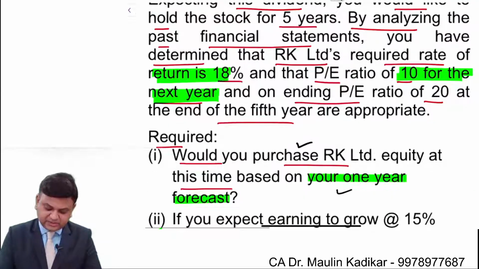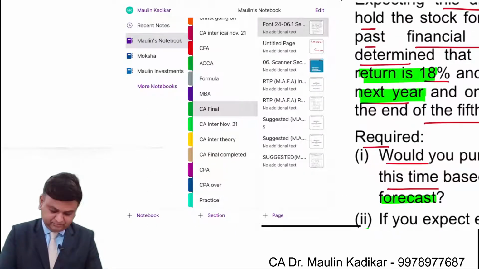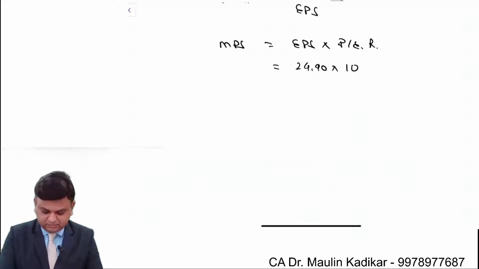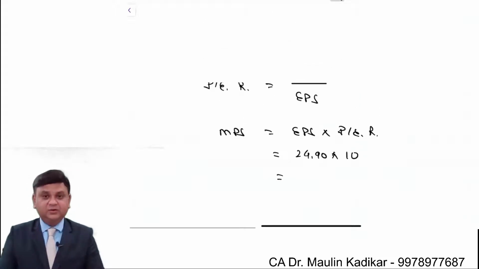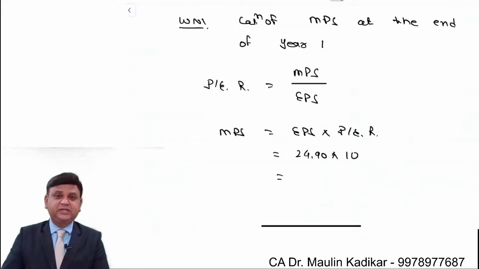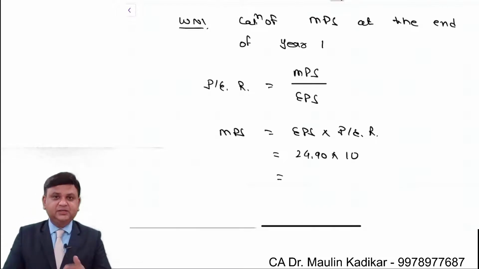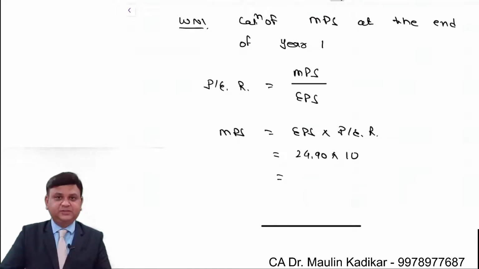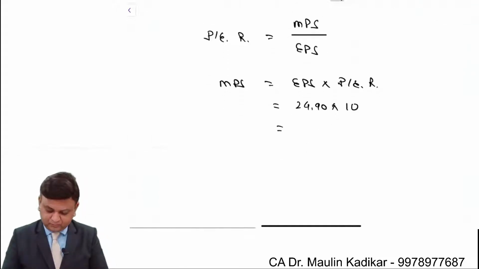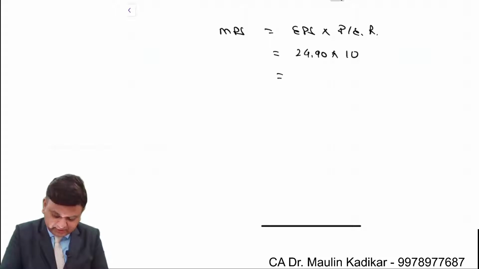It is provided to us as 10 times. We'll make the calculation of MPS and based on that the price will be calculated. That is the current year price. Please write on this first working note and then we'll do the subsequent working. So here it is rupees 249.